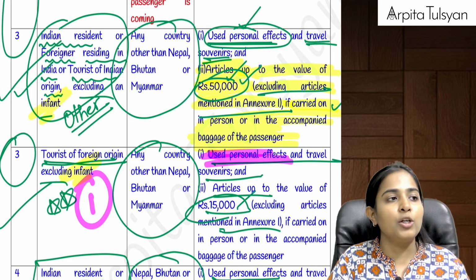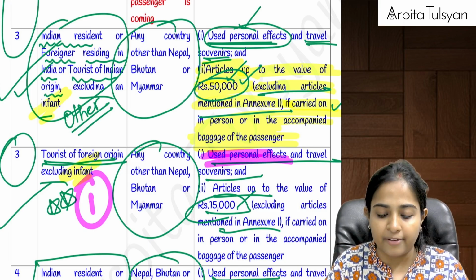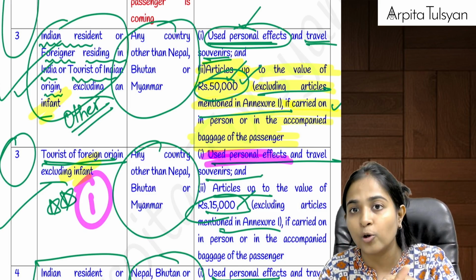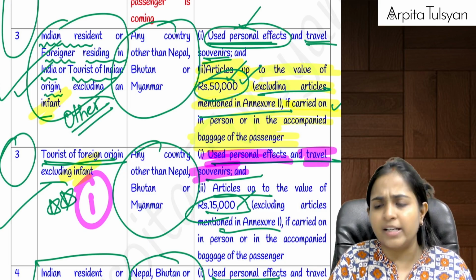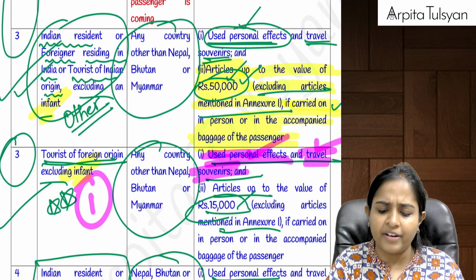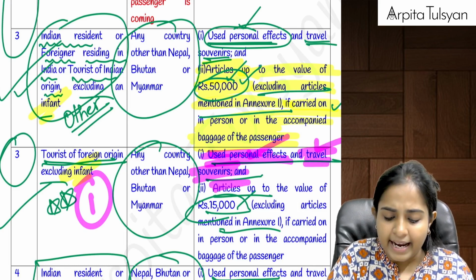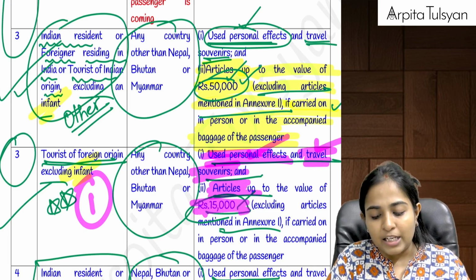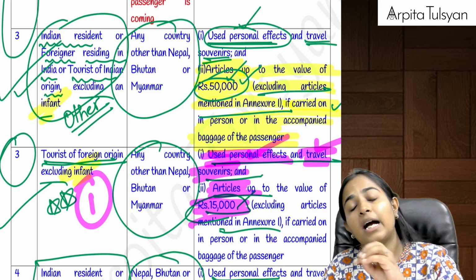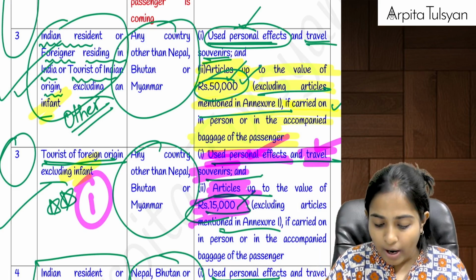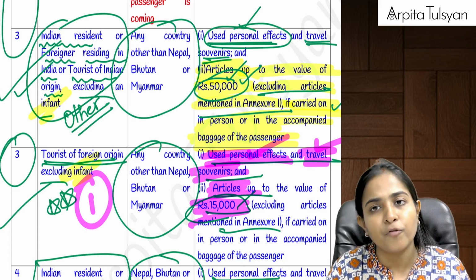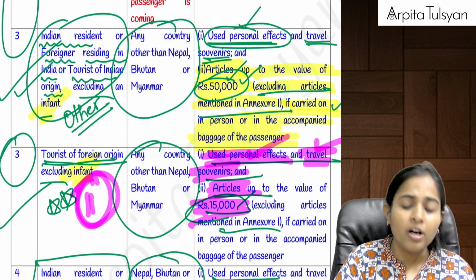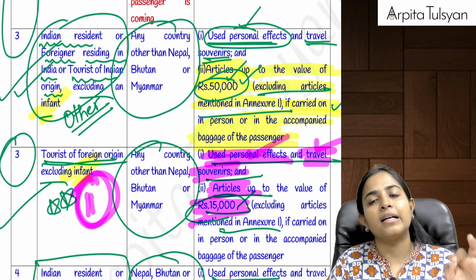He can bring used personal effects with him. Used personal effects will not include jewelry. Then he can bring travel souvenirs of whatever amount, and any other articles up to a value of 15,000, excluding the articles mentioned in Annexure 1. So used personal effects, travel souvenirs, articles up to 15,000. This can be brought by a tourist of foreign origin if he is coming from any country other than Nepal, Bhutan, Myanmar.